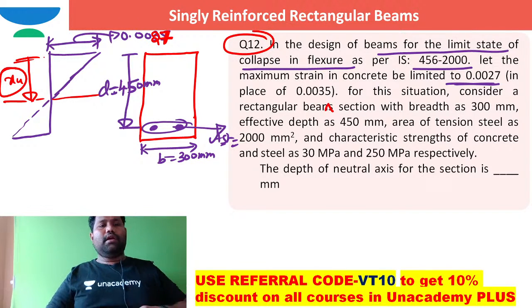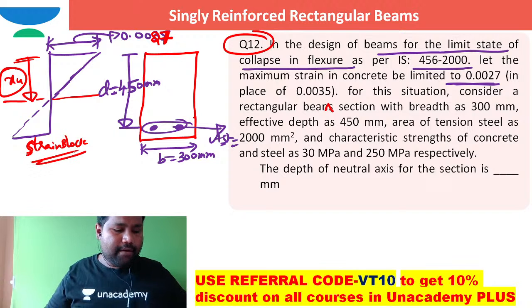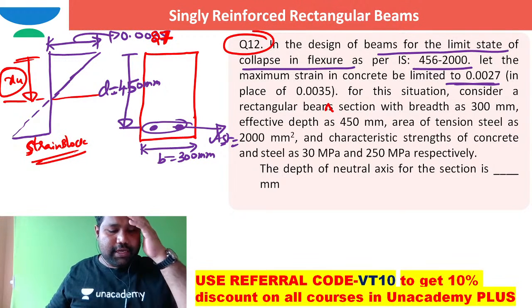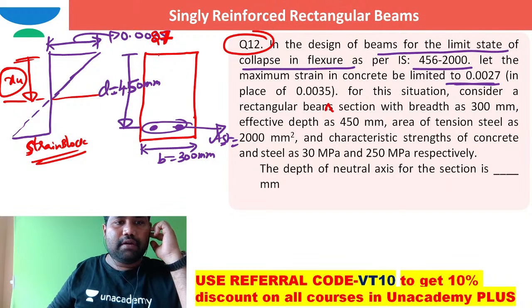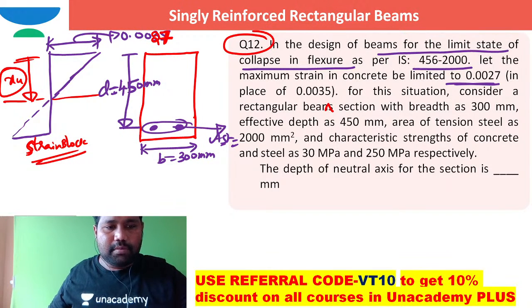See here, this is the strain block. So if this is the strain block, here it is 0.0027. I just want to make the stress block also here. Coming to the stress block, how can I show it? Let me show the stress block here itself.